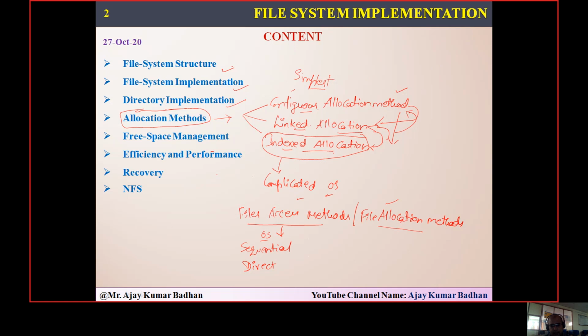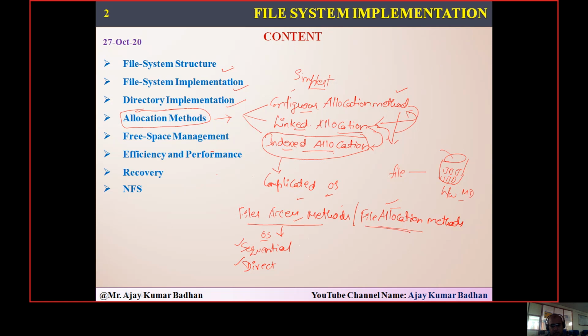File allocation method means, whatever file we are creating, how we can store it in our external hardware, that is nothing but your magnetic disk. How we can store this particular file in our hardware comes under file allocation, meaning we are allocating hardware here. But access method means whatever information is stored in this hardware, how we can access it. That comes under these two, sequential and direct.